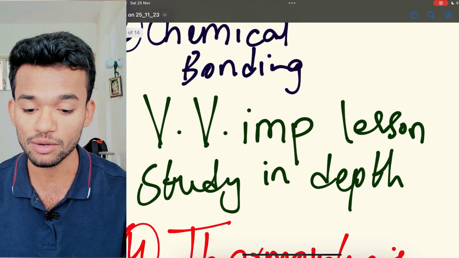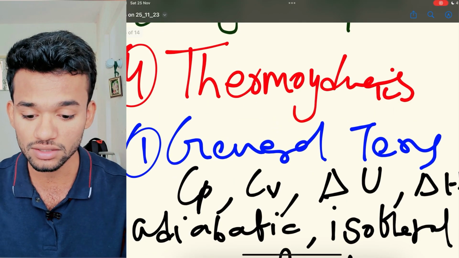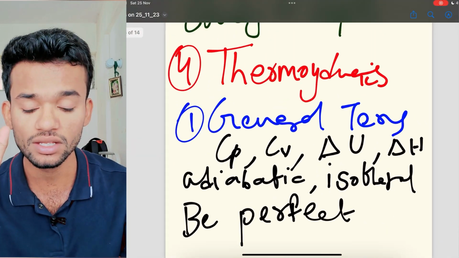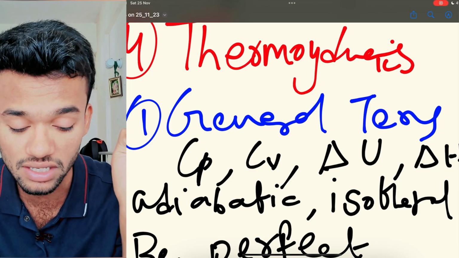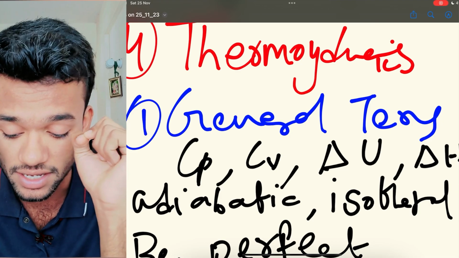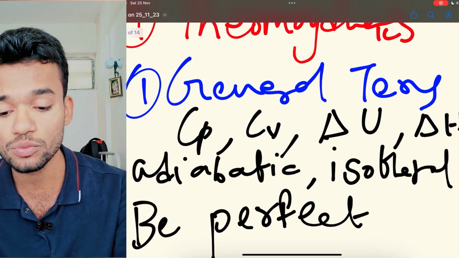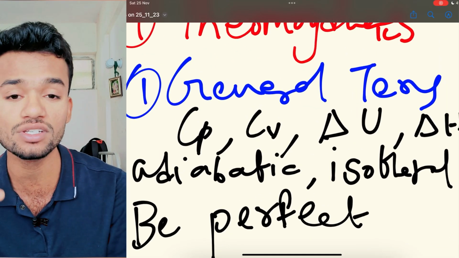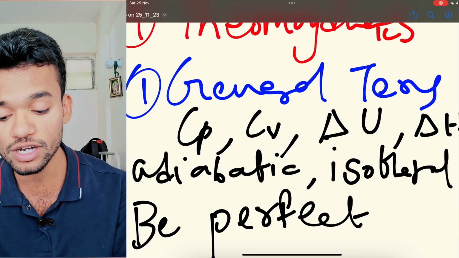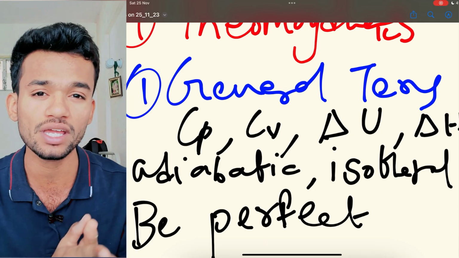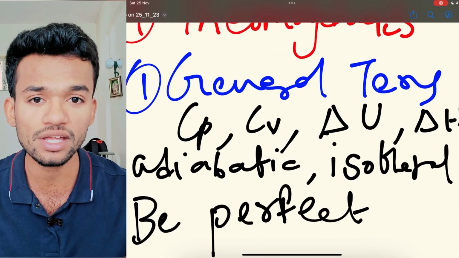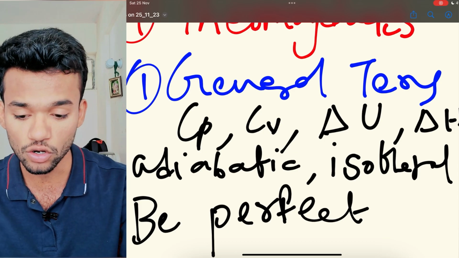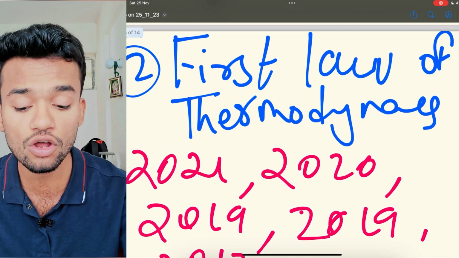So now talking about thermodynamics. See, in thermodynamics they will ask you very general terms about Cp, Cv, delta U, delta H, adiabatic, isothermal, and you should be very perfect with these general terms. If at all you are very perfect with these general terms, then you will be able to solve the questions very easily. So firstly, be very perfect with the general terms. And then talking about the next thing, first law of thermodynamics.